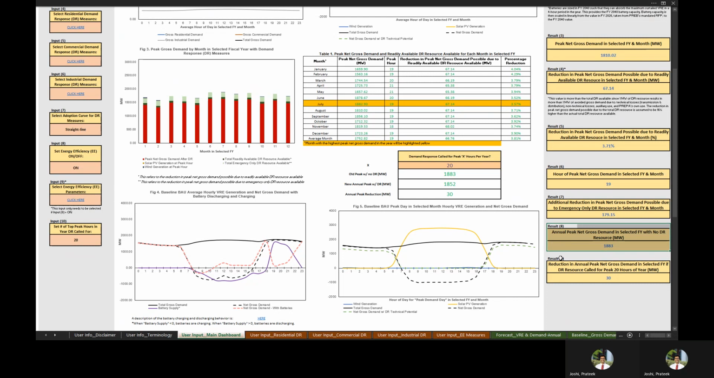For result 8, we can see that the annual peak net gross demand in the selected fiscal year, if no demand response measures are enacted, is around 1,800 megawatts. However, if we call demand response measures for the top 20 peak hours of the year, again, that was a user input set here, we can see that this reduces the annual peak net gross demand by 30 megawatts. So those are a couple of important results that can have utility planning implications.